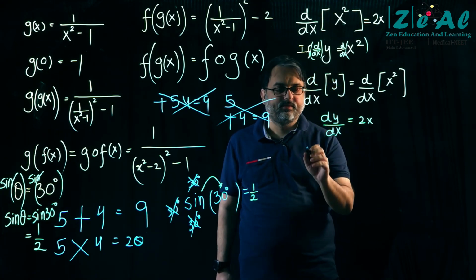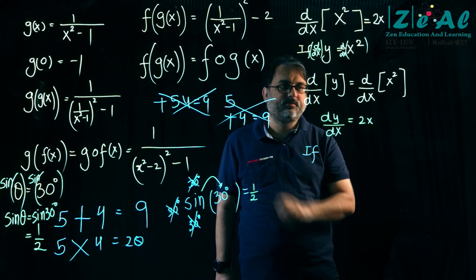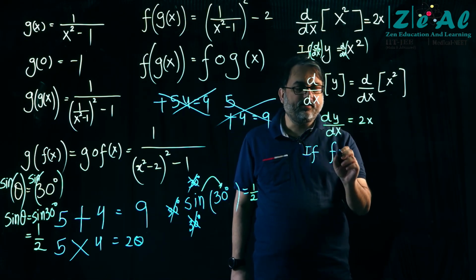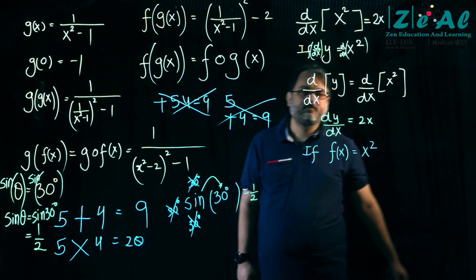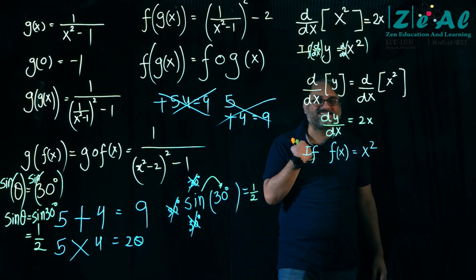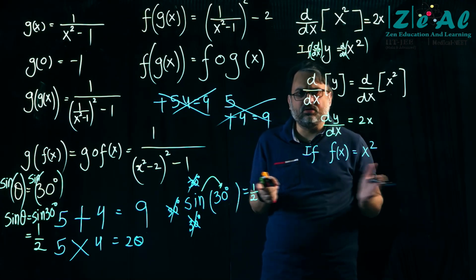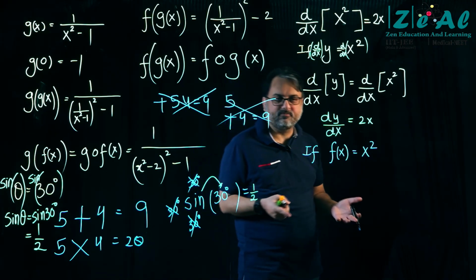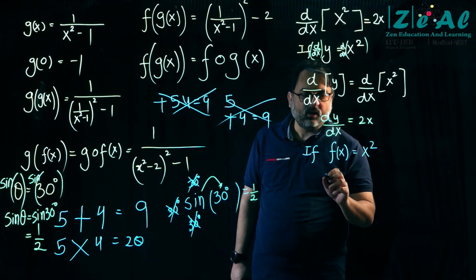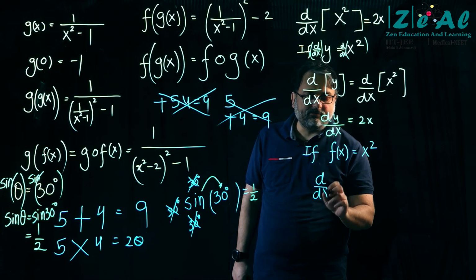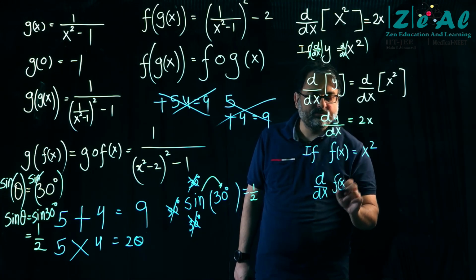If f of x is equal to x square, these are just different ways of writing the same thing. If f of x equals x square, then I can operate d by dx on both sides.